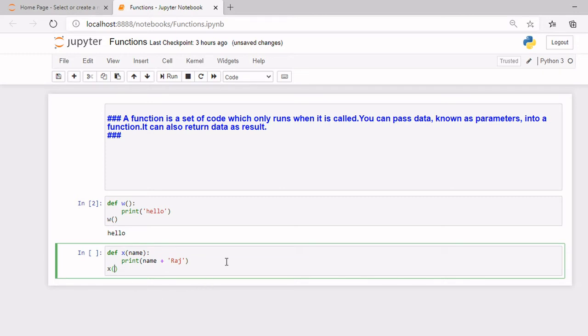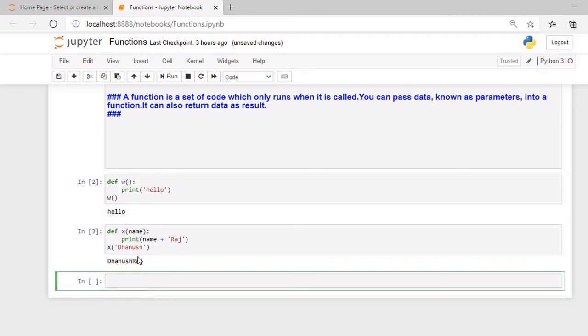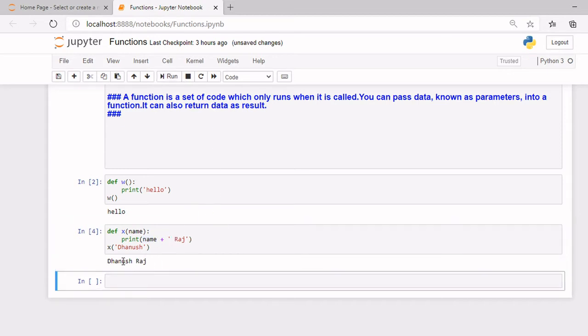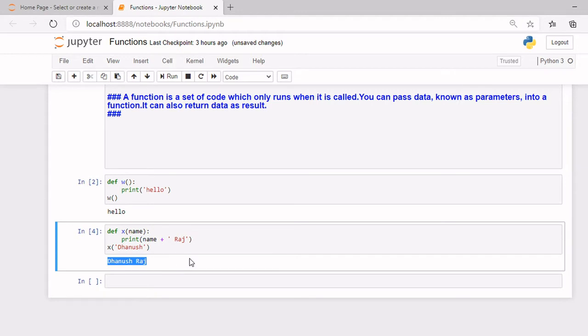As it has asked me for name, I'll write Dhanush, in quotes. Now I've written Dhanush, and let's see what happens. As you can see, it has printed my name and Raj. I'll just give the space here. Yeah, it comes as Dhanush Raj.